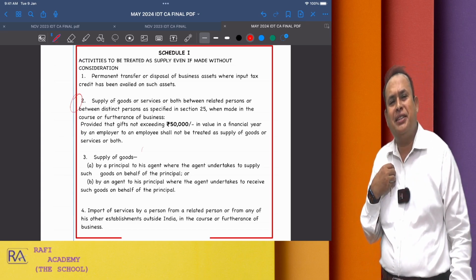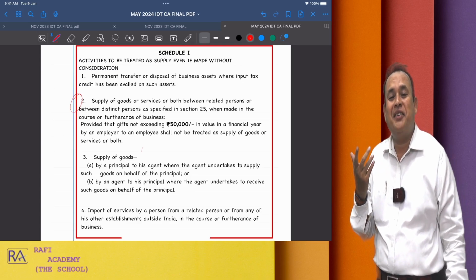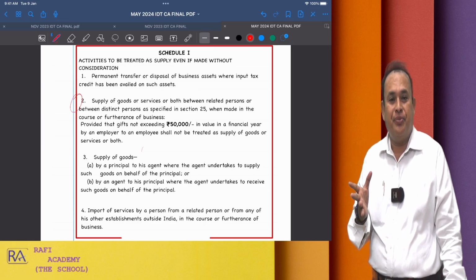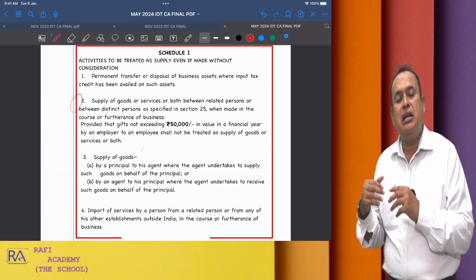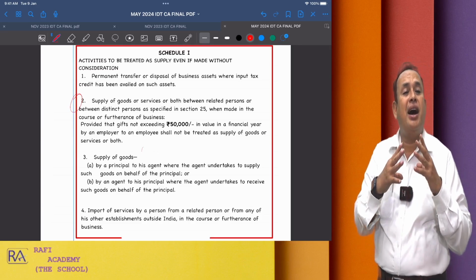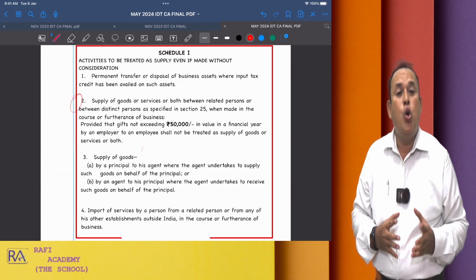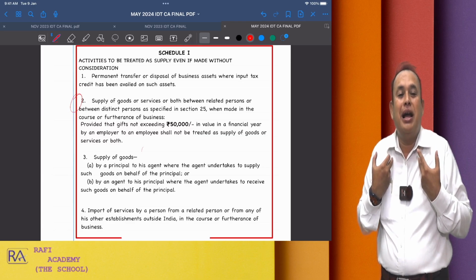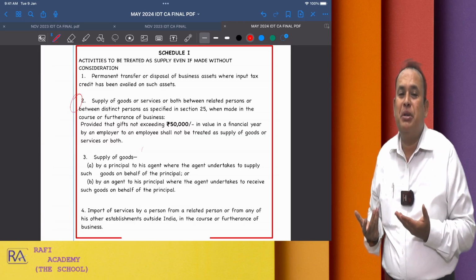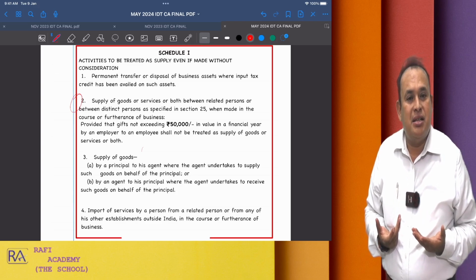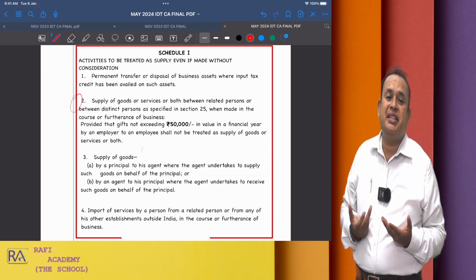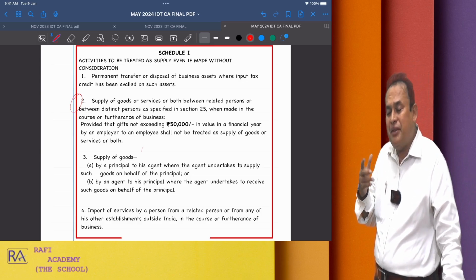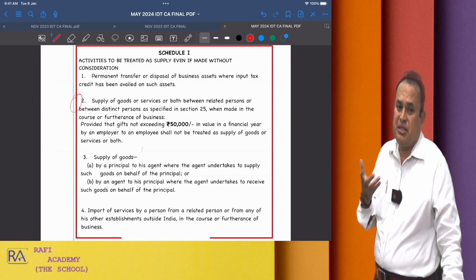For family, we have a definition in section 2, clause 49 of the CGST Act, which refers to spouse and their children, and parents, grandparents, brothers and sisters who are wholly or mainly dependent on such person, called related parties, namely members of the same family. Repeating, section 2(49) of the CGST Act refers to the term family, which is none other than members of the family called related persons.